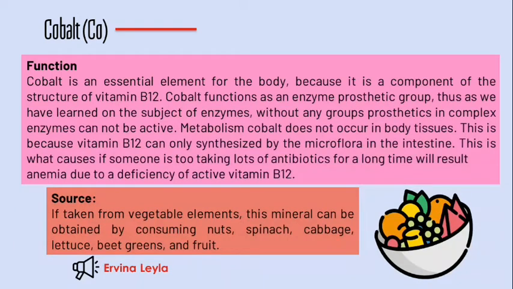This is what causes someone who takes a lot of antibiotics for a long time to develop anemia due to a deficiency of active vitamin B12. Source: if taken from vegetable elements, this mineral can be obtained by consuming nuts, spinach, cabbage, lettuce, beet greens, and fruit.